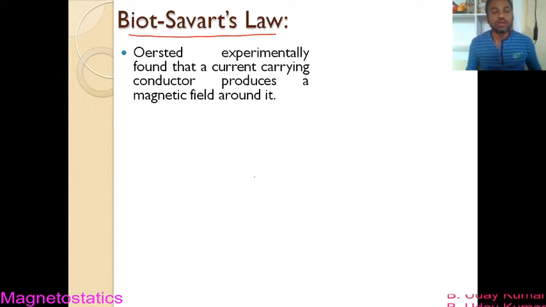You all know that a current carrying conductor produces magnetic field around it. This was experimentally found by Oersted.